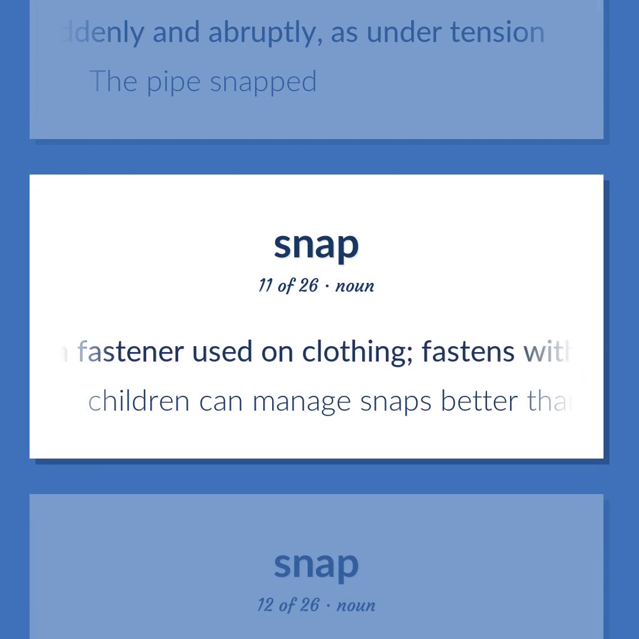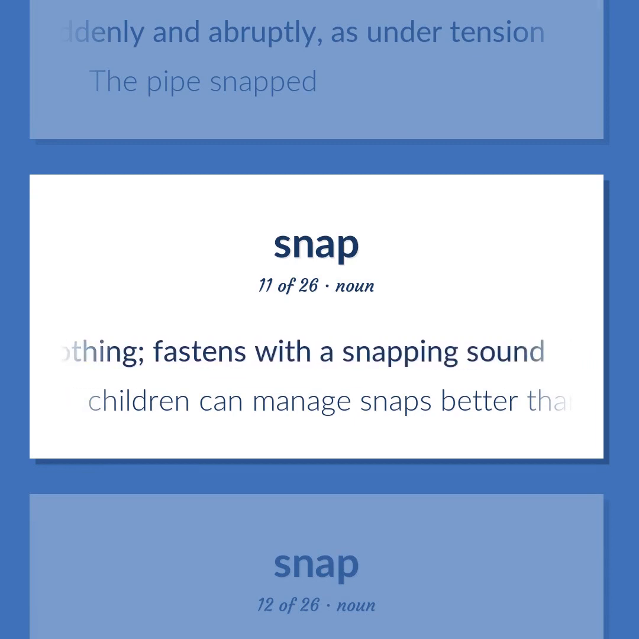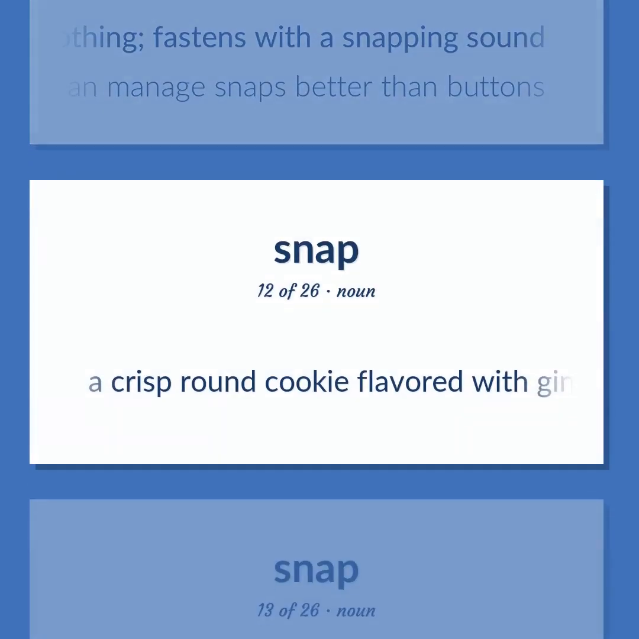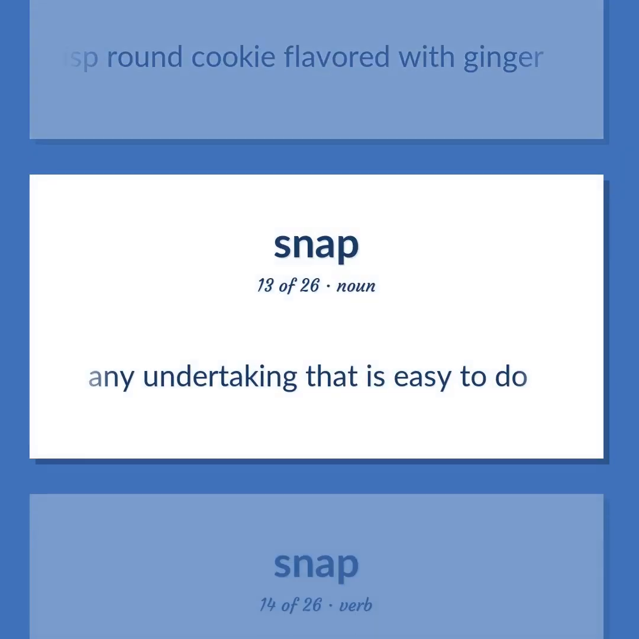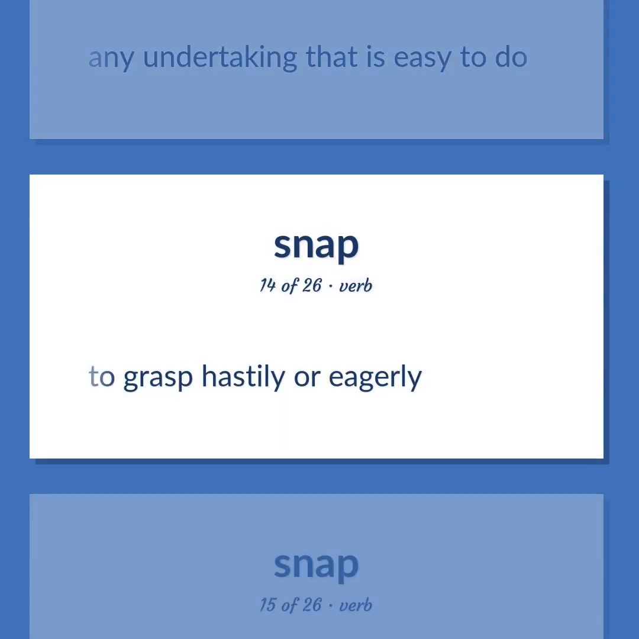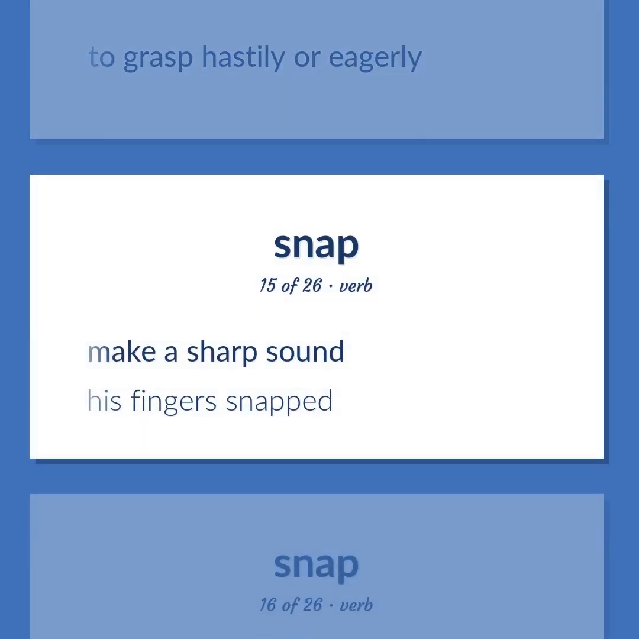A fastener used on clothing. Fastens with a snapping sound. Children can manage snaps better than buttons. A crisp round cookie flavored with ginger. Any undertaking that is easy to do. To grasp hastily or eagerly. Make a sharp sound. His fingers snapped.